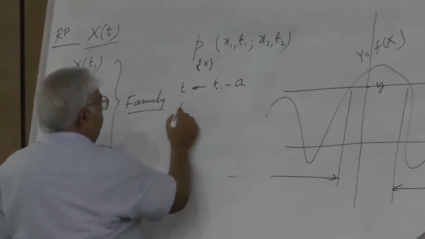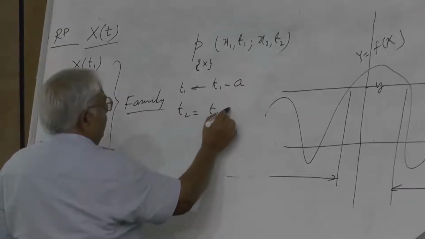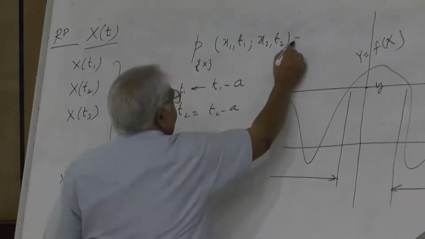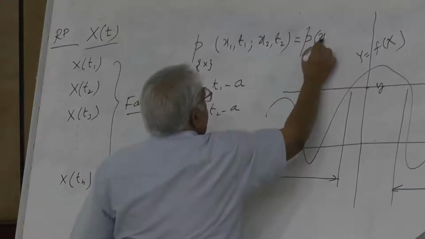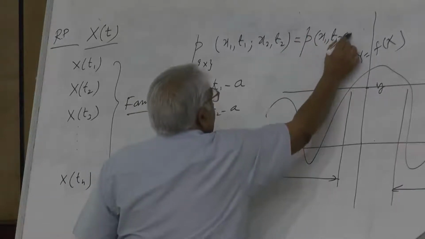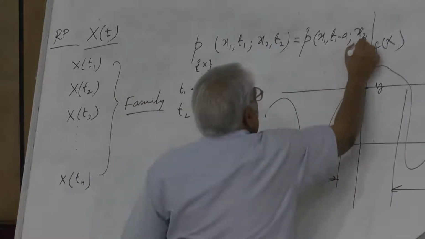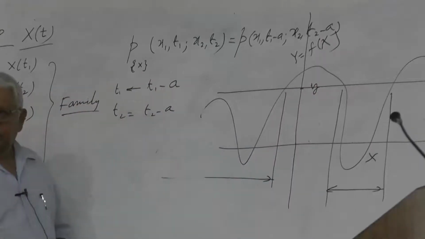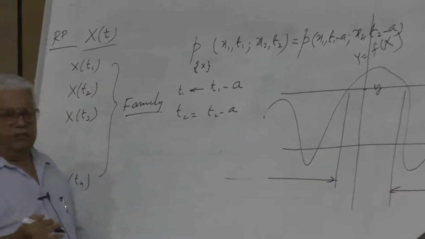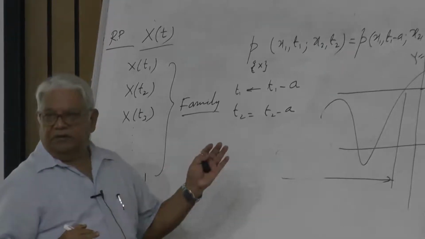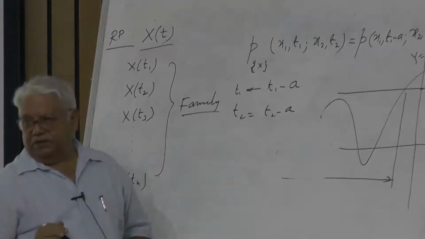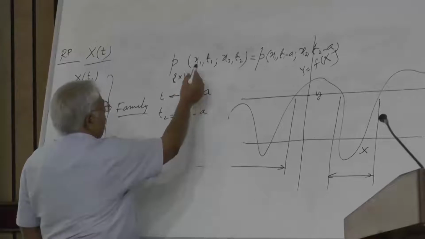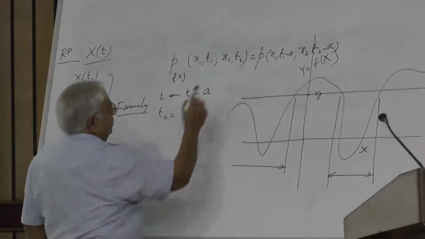Then T2 would be replaced by T2 minus A. So what this means is that this probability density function is the same as the probability density function x1 T1 minus A, x2 T2 minus A, and like that for any order. So for any arbitrary shift in the indexing parameter, if the probability description does not change, we call that stationary.